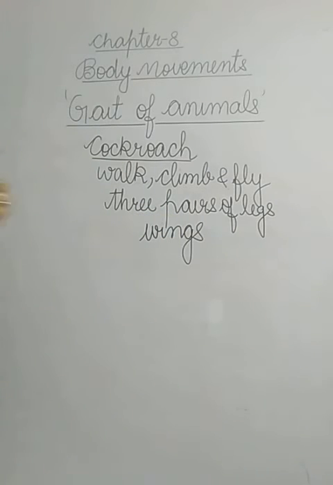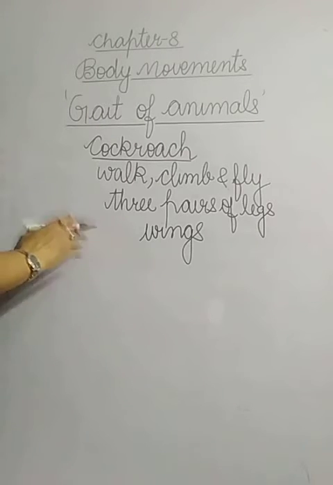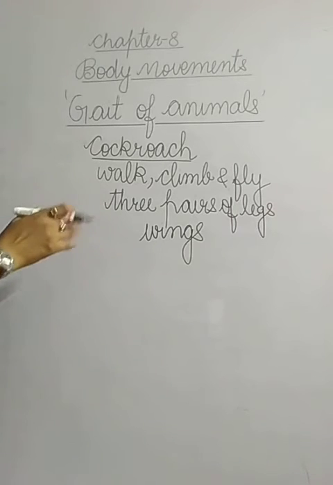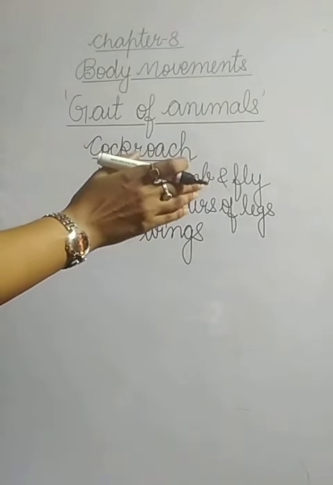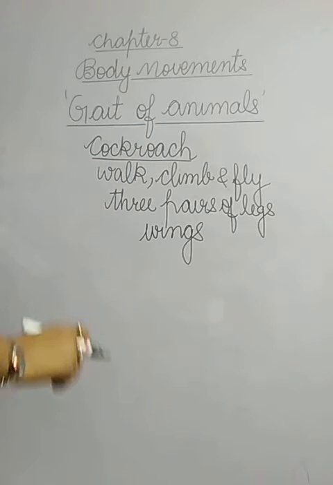Right? The body of the cockroach is covered with a hard outer skeleton, which we can say is an exoskeleton. So a hard outer skeleton is present in the cockroach, which is made up of plates. So a number of plates form the outer skeleton of a cockroach. There are 2 pairs of wings attached to the body behind the head.